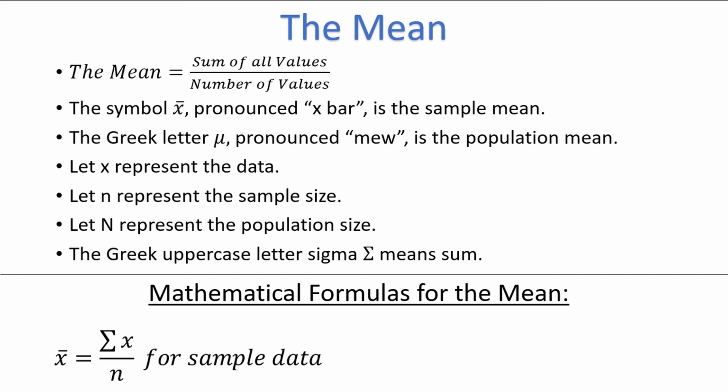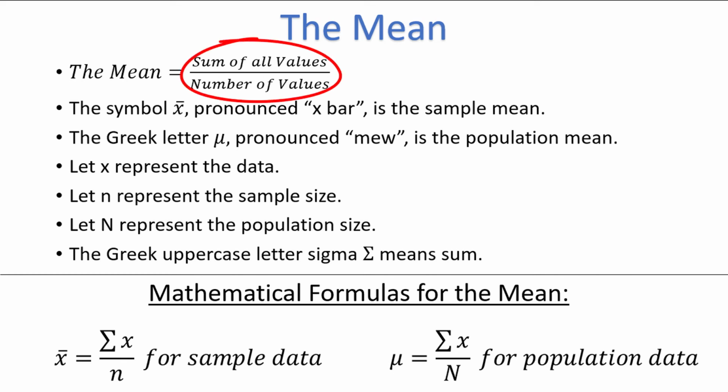The sample mean x bar is the sum of the data, x, divided by lowercase n, and the population mean mu is the sum of x divided by capital letter N. These formulas really are just the same one that we introduced in words, except now they are more mathematically precise and tell us whether or not the data is from a sample or from a population.